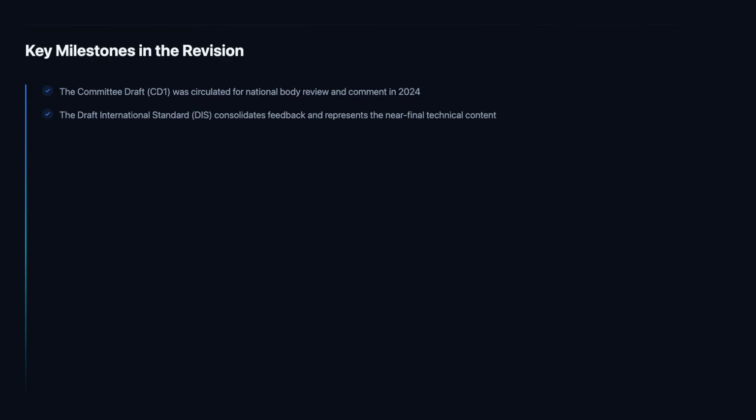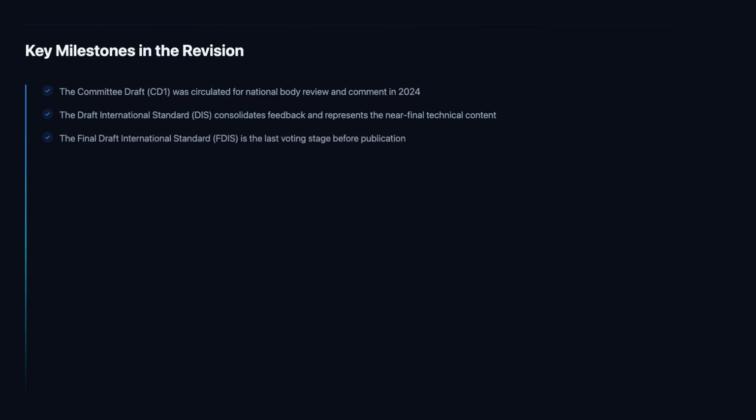The Draft International Standard, or DS, consolidates the feedback received during the CD stage into a near-final version of the standard. The DS represents the substantive technical content that will appear in the published standard, with only editorial refinements expected beyond this point. Organizations that begin their gap analysis at the DS stage gain a significant head start, as the clause structure and requirements are unlikely to change materially between DS and publication.